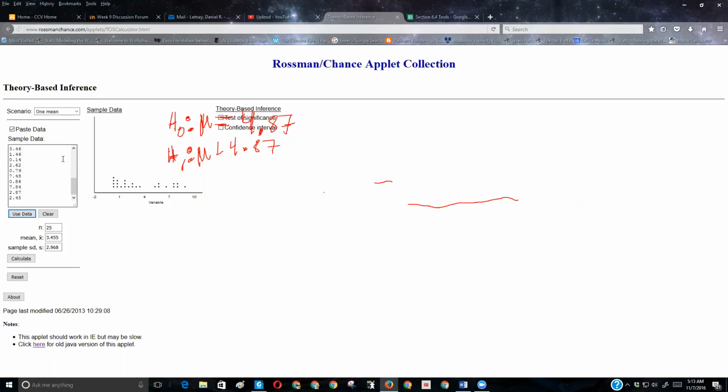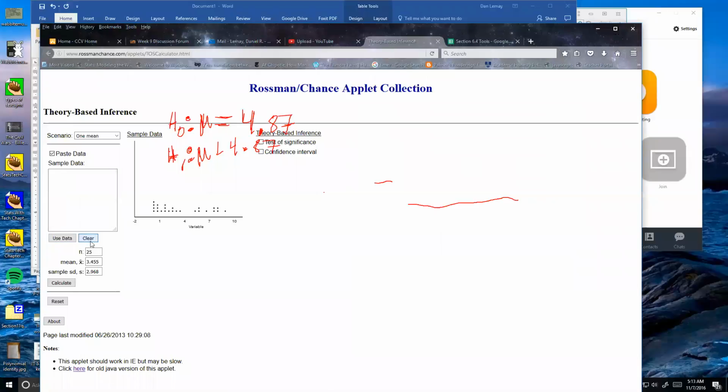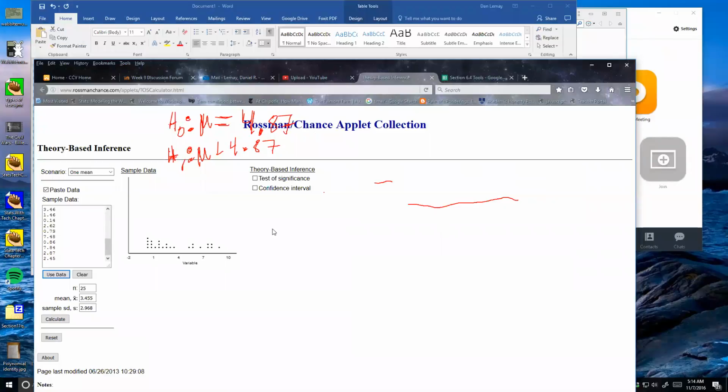Anyways, okay, so I went to the Rossman Chance applet, because I'm going to run a test. I'm trying to run it for those hypotheses, and I pasted in my data earlier. Maybe I better make sure I pasted in the right data here. So there's that data. I'm going to use it. Notice the mean for that data is lower than the 4.87. But you know how samples behave. It could just be due to random behavior.